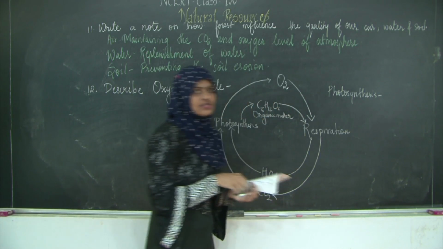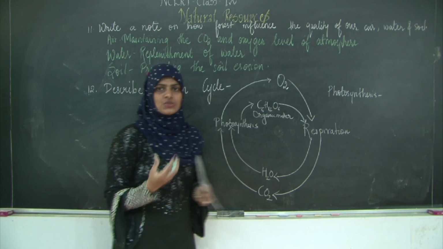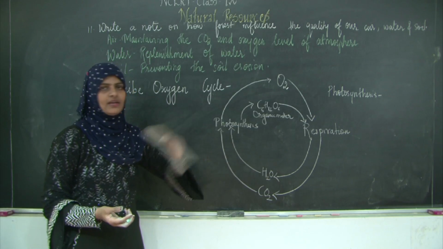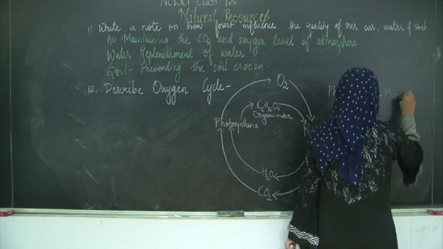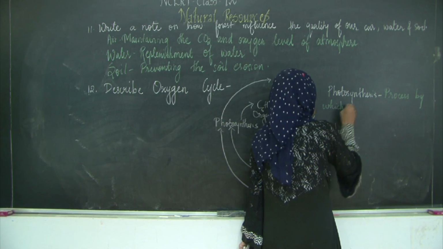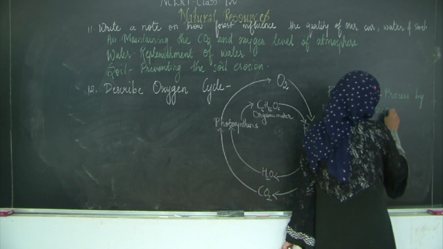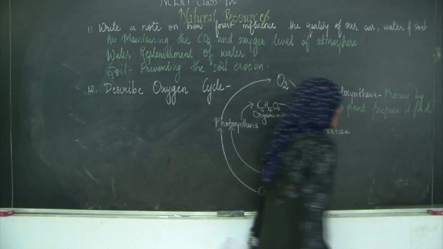So, what is photosynthesis? The process by which a plant prepares its own food by taking carbon dioxide and water and gives out oxygen and organic matter. What is the major thing required?